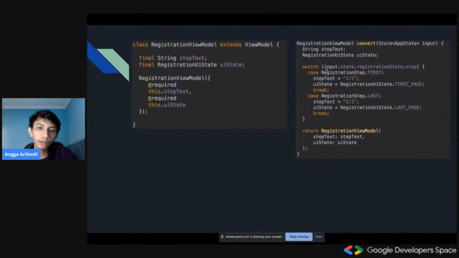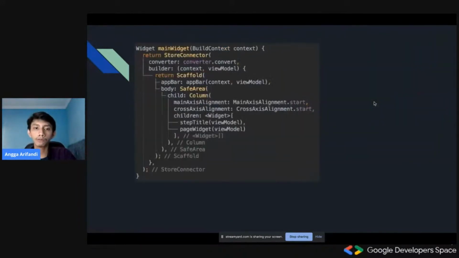Okay, so on the converter, it's basically just converting the information received from the app state. For example, in case of the step being registration step dot first, I would show step text as 1/2, and then for last would be 2/2 or something like this. So that is all for the converter. And last but not least, we could just use the store connector right now already.